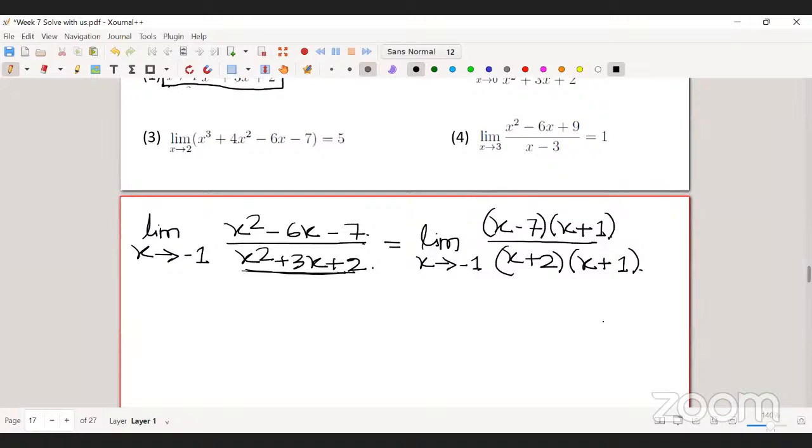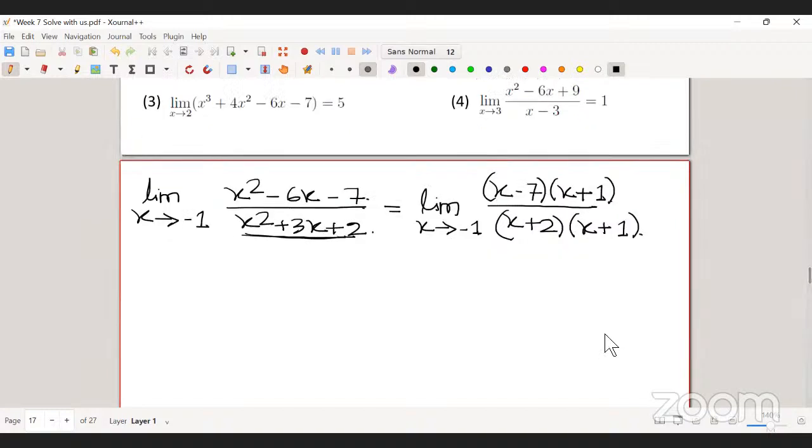Since it's saying x tends to -1, it means x is coming towards -1.